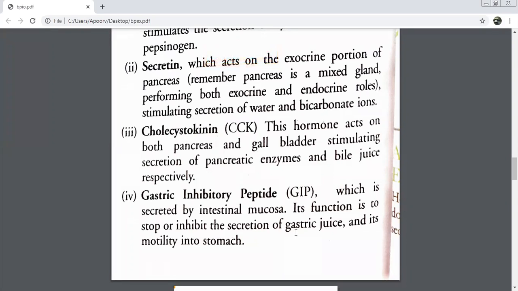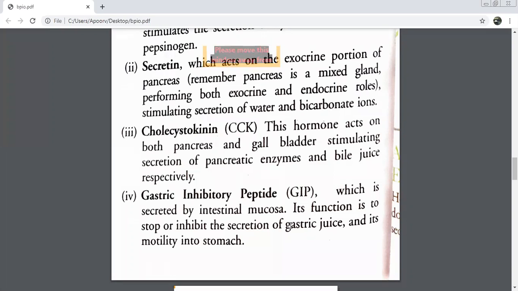Its function is to stop or inhibit the secretion of gastric juices and its motility into the stomach. What is this? We're talking about this hormone, GIP. Try and understand this line. Its function is to stop or inhibit the secretion of gastric juice and the motility into the stomach. We don't need gastric juice in the stomach, or do we need it? We need it. Then why is it stopping it?